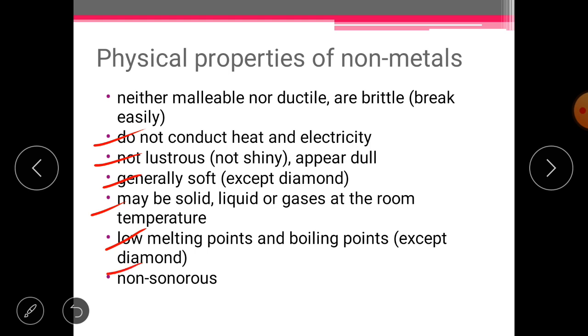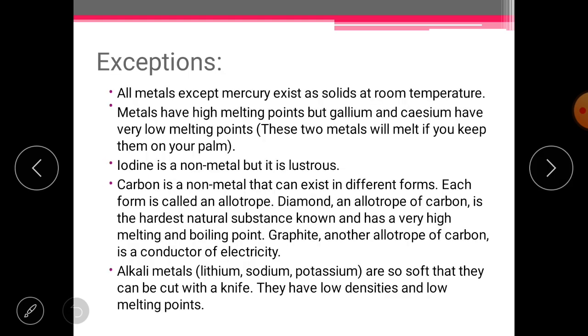They are non-sonorous, they do not produce any ringing sound when they are hit hard. You can do one thing, you can drop a metallic plate, and then drop a piece of coal or similar things which are available at your home, and then you can clearly see the difference. So let's move on. Now we are discussing the exceptions in detail.